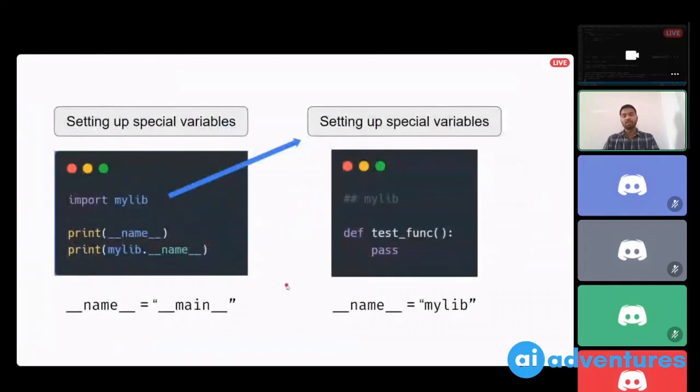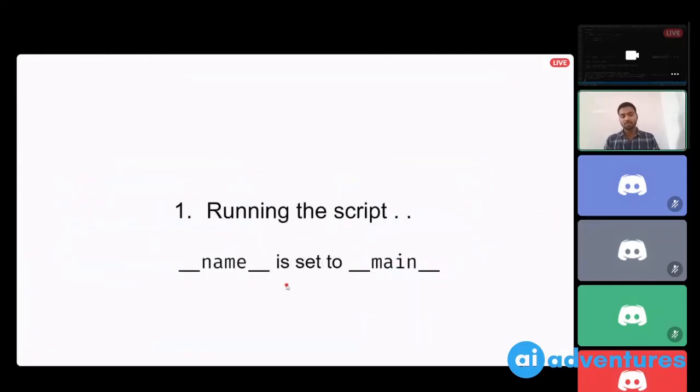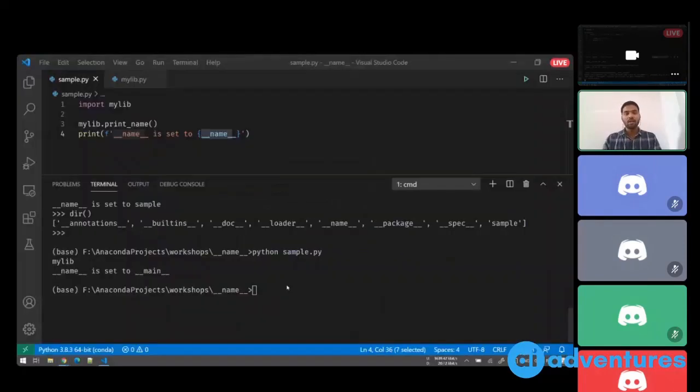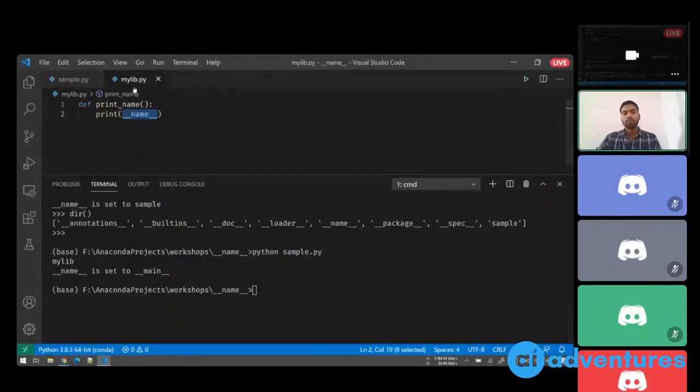The idea is very simple. When you run a script, the special variable __name__ defined for that script will be set to __main__, and when you import anything, the __name__ variable defined for that script or module will be set to the module name. Here our module name is mylib.py.